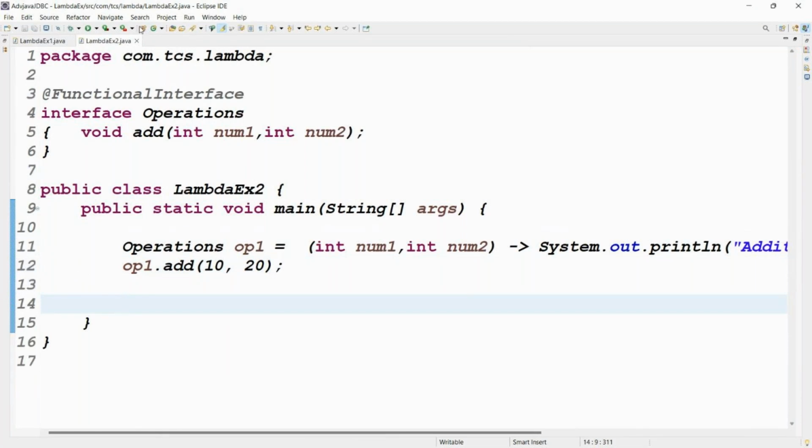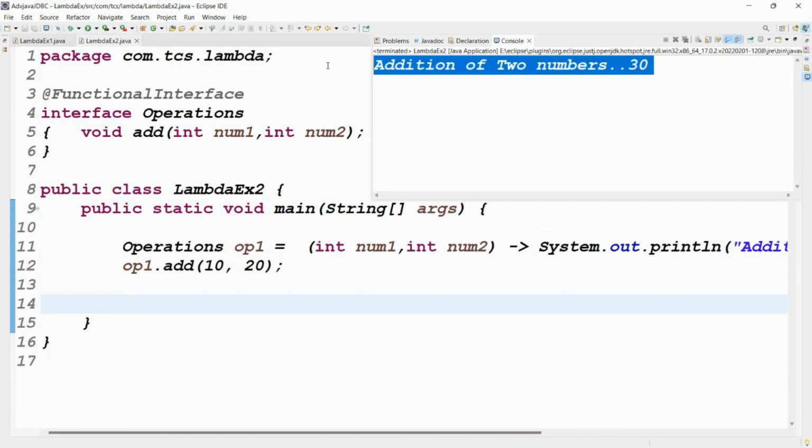Very simple here, lambda. You guys please comment about Ratan sir teaching the lambda code. If you have any questions, you can comment. Run this code. Addition of two numbers is 30. That's a lambda expression. But we will use this lambda in the collection somehow, and you'll get more power of lambda expressions, and the method reference concept is there.